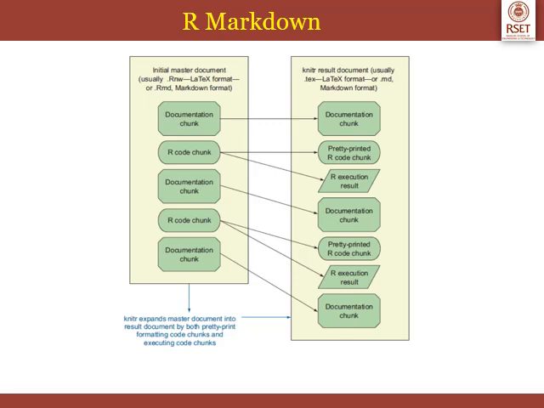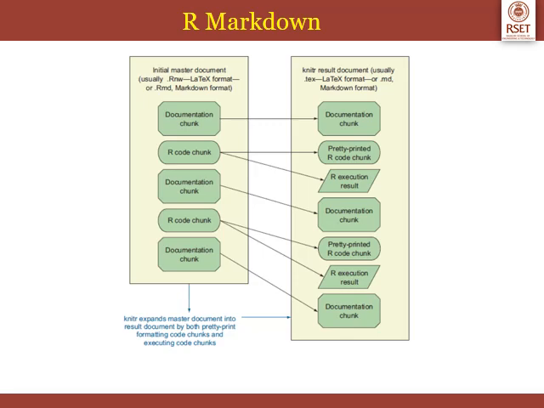When you execute it, you will get either a PDF file or an HTML file or a Word file. In this output file, if you notice, the documentation chunk will be printed as it is, except for the fact that the heading will be formatted accordingly with the proper size and bold and so on. Subheadings will also be accordingly printed. Next, remember that the R code chunk is always pretty printed. That is, there will be some font used to highlight the R code, and it will always be different and distinct from the documentation chunk.